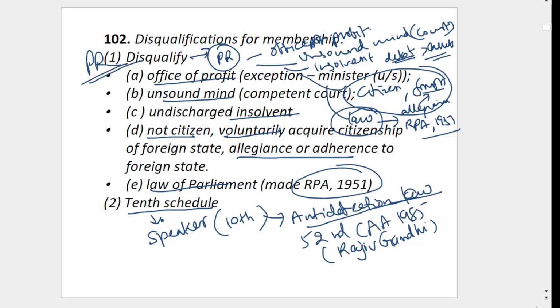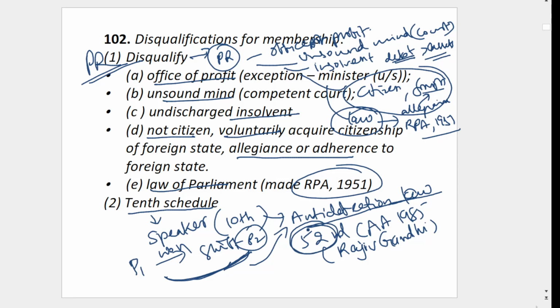So this 10th Schedule mainly deals with this: for example, you contested from party 1 and won the election. Now you shift to party 2. You resign from party 1 and shift to party 2. This was happening at that time. People thought, because party 2 is giving some money to him, he is going to that party. So this should not happen. That's why the anti-defection law was brought through the 52nd Constitutional Amendment Act.